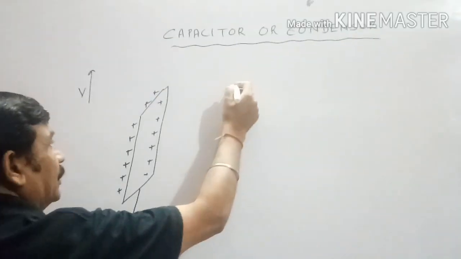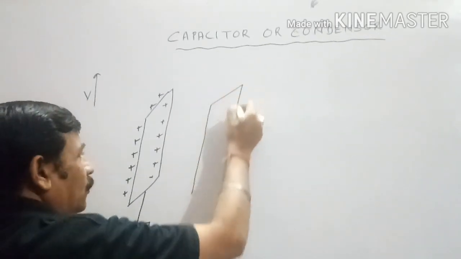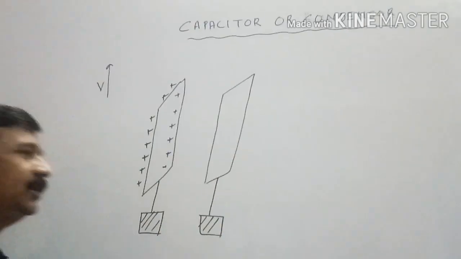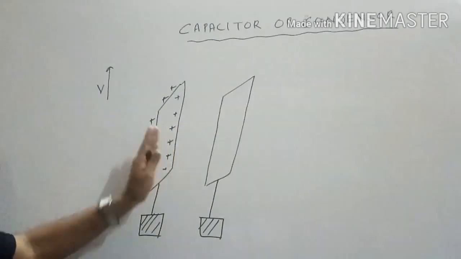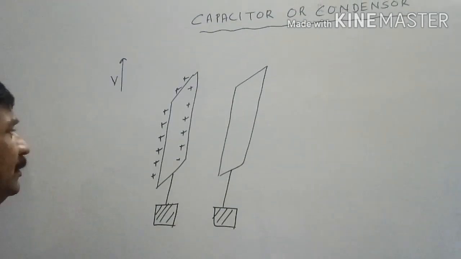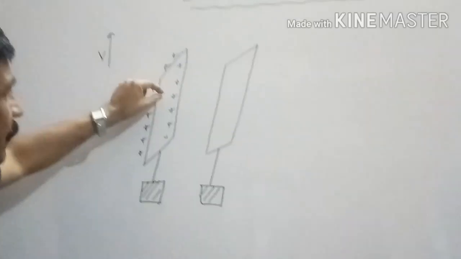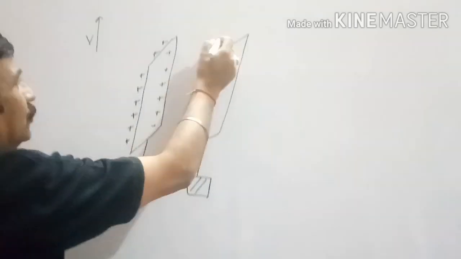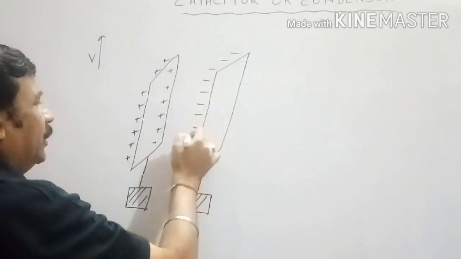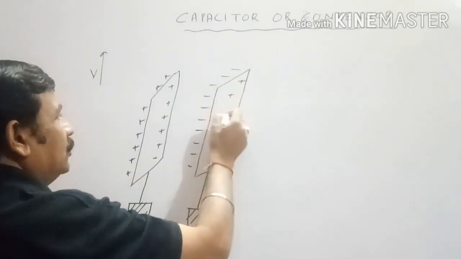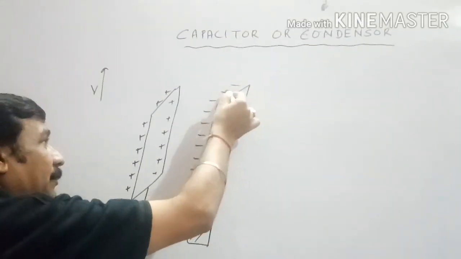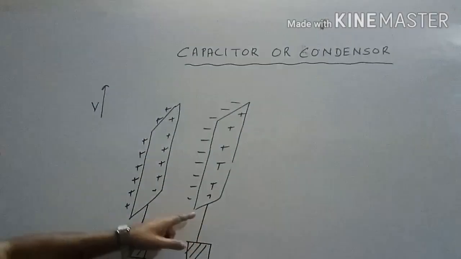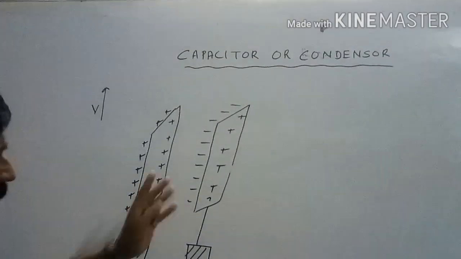Now keep another conductor, which is uncharged, very close to it. This is uncharged, kept parallel to it and very close to it. What will happen? The moment the uncharged conductor is kept close to it, this face will produce negative charge on the inner face due to induction, and positive charge on the outer face. The amount of negative charge on the inner face and positive charge on the outer face will be equal, because totally this conductor is neutral, so it will remain neutral.